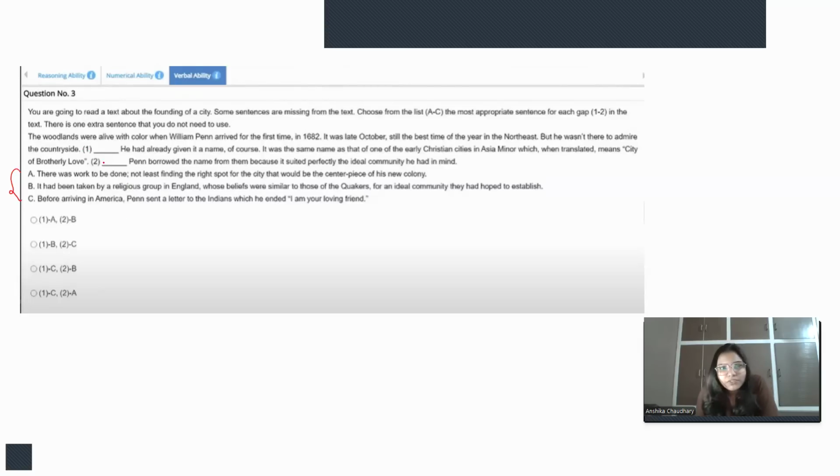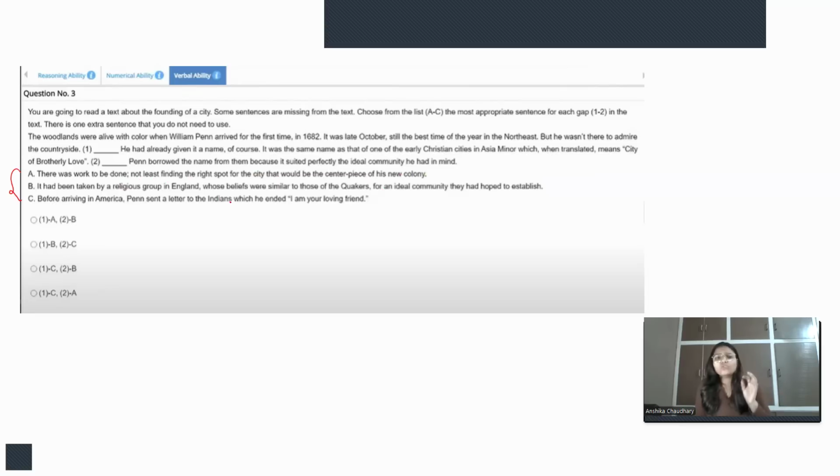All right. So the woodlands were alive with color when William Penn arrived for the first time in 1682. It was late October, still the best time of the year in the Northeast, but he was not there to admire the countryside. He had already given it a name. Of course, it was the same name as that of one of the early Christian cities in Asia Minor, which translated means city of brotherly love. Then blank. Penn borrowed the name from them because it suited perfectly the ideal community he had in mind.